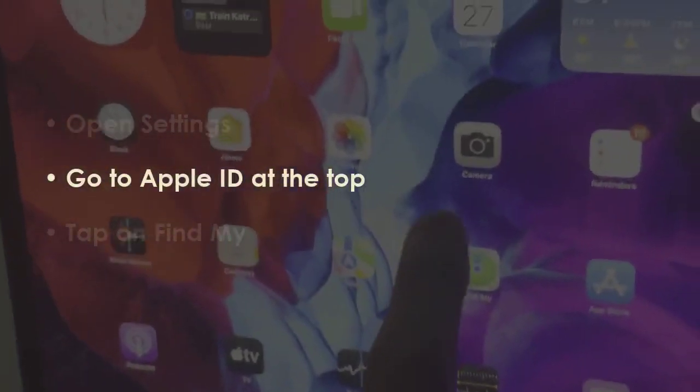In the next step, click on Settings, then tap on Apple ID at the top. Then choose Find My.